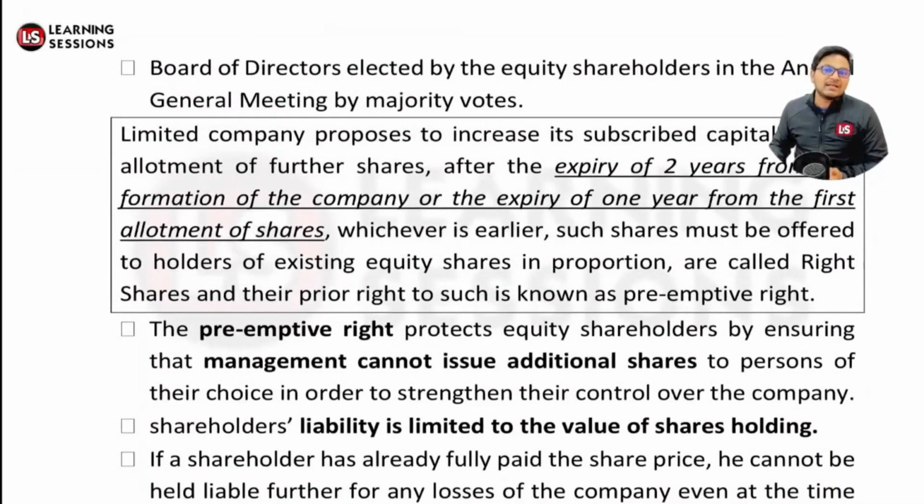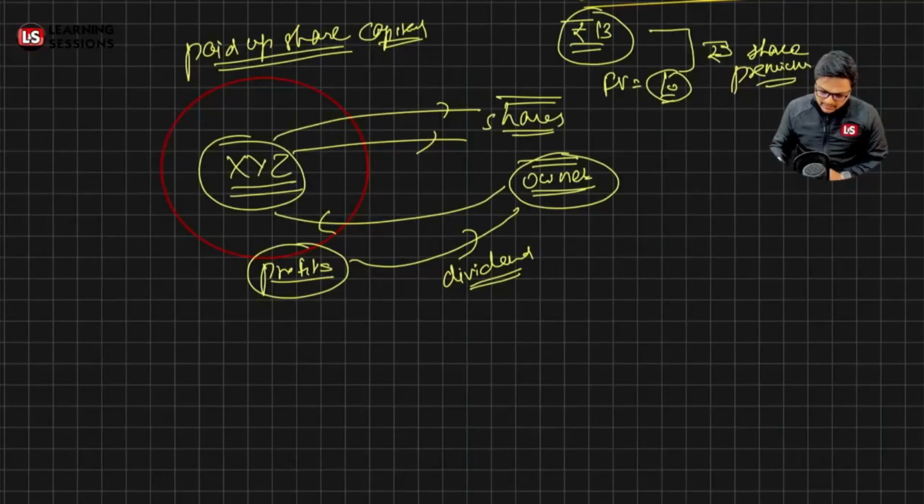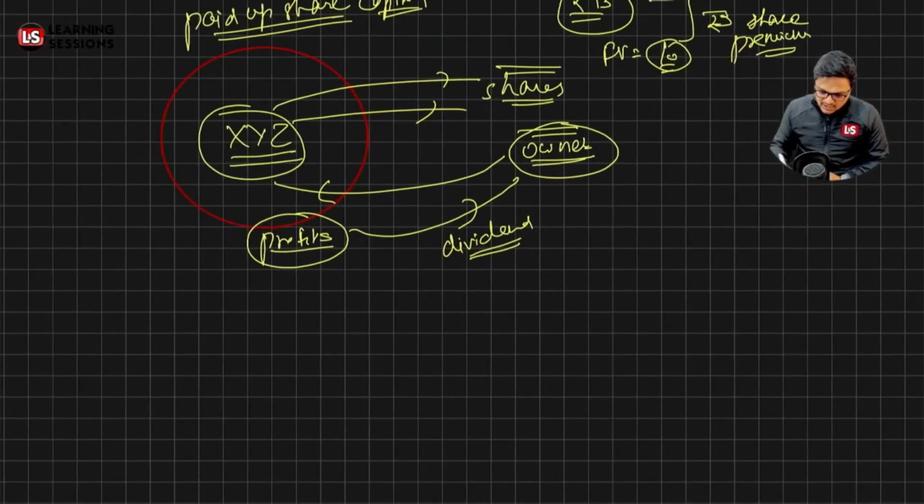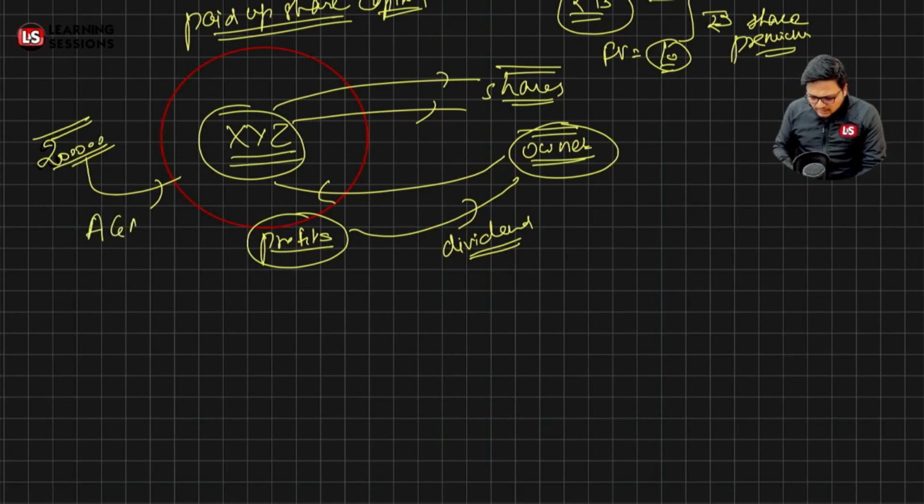And board directors are elected. What are the board of directors? These basically act as an agent of the company. Now let's say there are 2 lakh equity shareholders. Definitely, they all are the owners of the company, but it's not possible that 2 lakh people will take a common decision. So, what happens in the annual general meeting of the company?